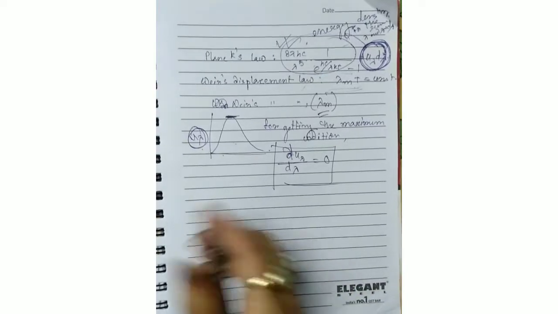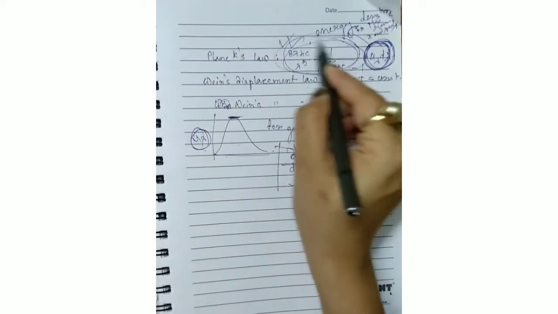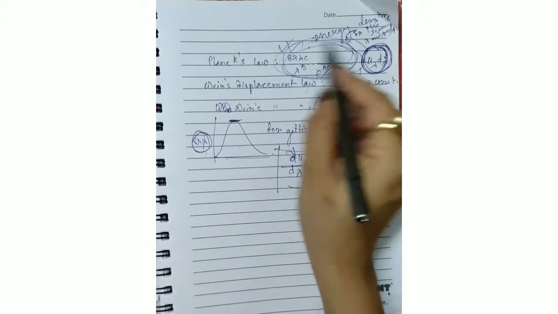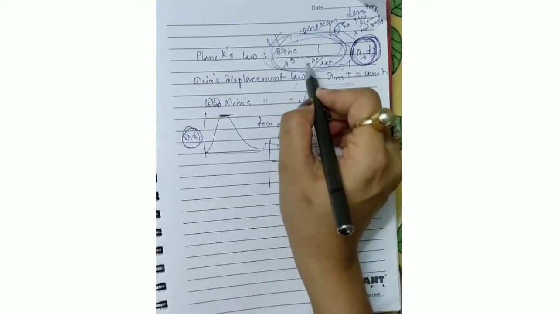Okay, so here first we have to differentiate u lambda, which is directly from Planck's law. This is the u lambda, d lambda, and then we will put the derivative equal to 0.